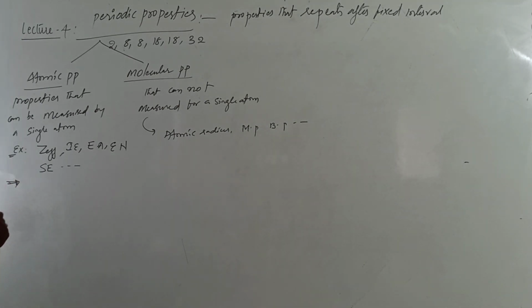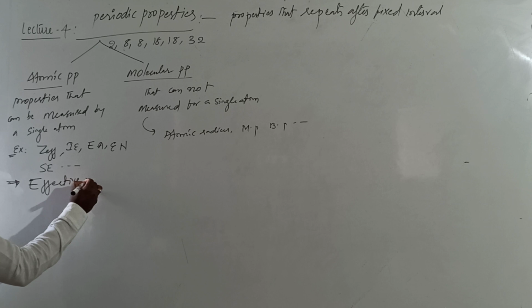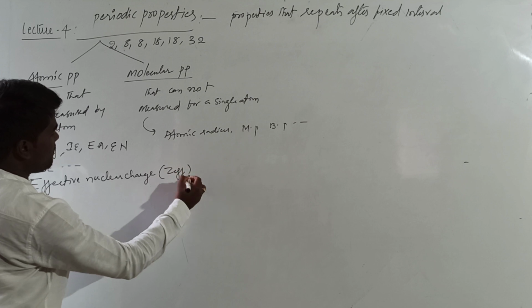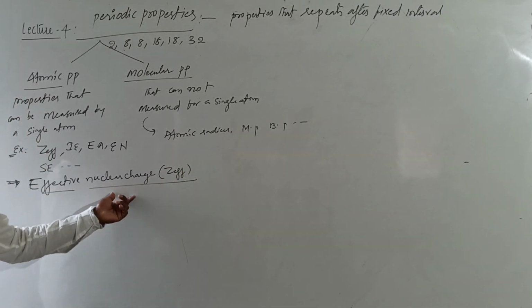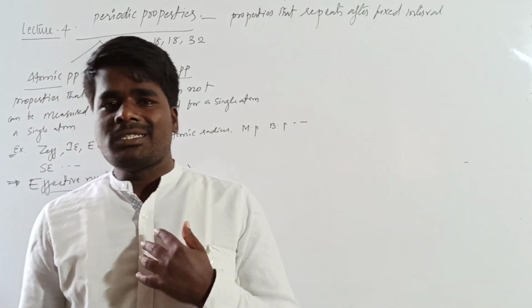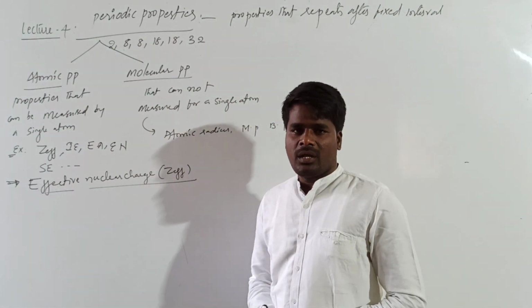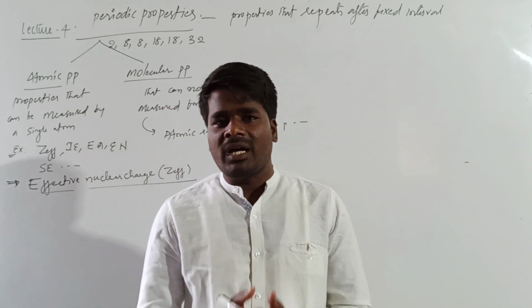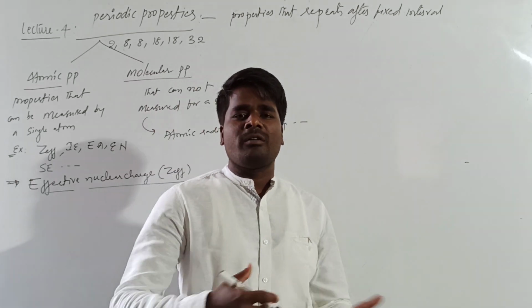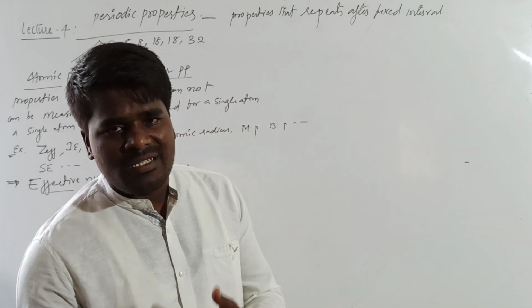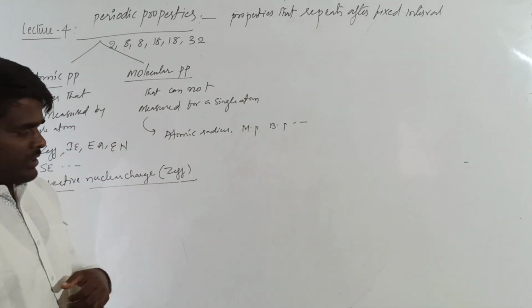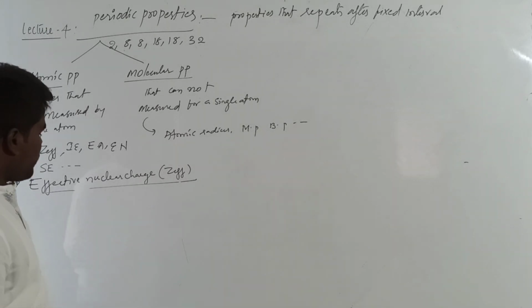First of all, we will start with Z effective, or we call it effective nuclear charge. It is denoted with Z effective. We know what is meant by nuclear charge. The charge of the nucleus is called nuclear charge. How does the charge of the nucleus come? With the presence of protons. Nuclear charge is nothing but the atomic number, the number of protons. Because of that, it is denoted with Z, the atomic number. And here we are representing the effective nuclear charge with Z effective. Let us see what is meant by this Z effective.